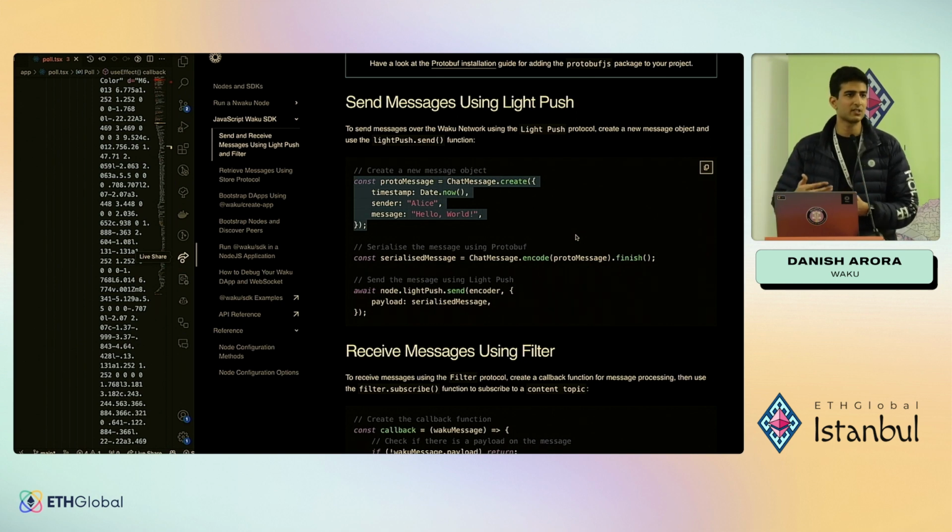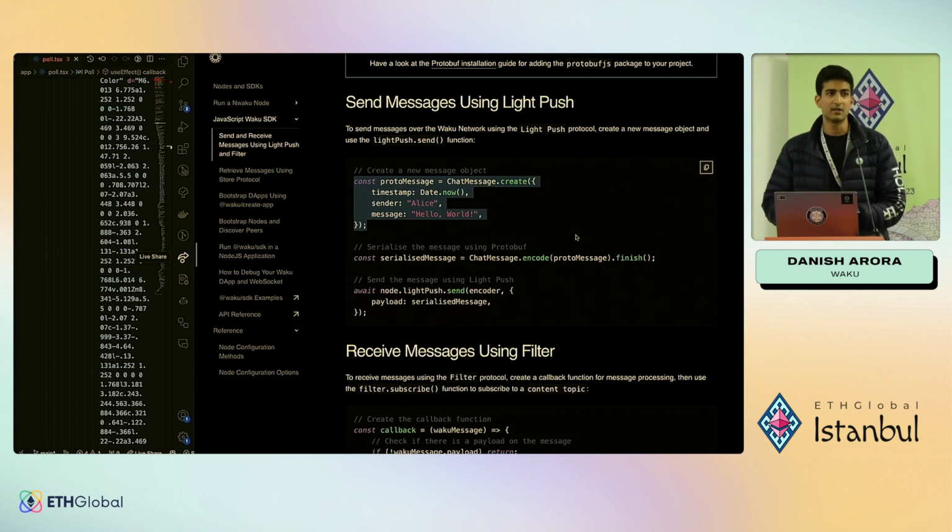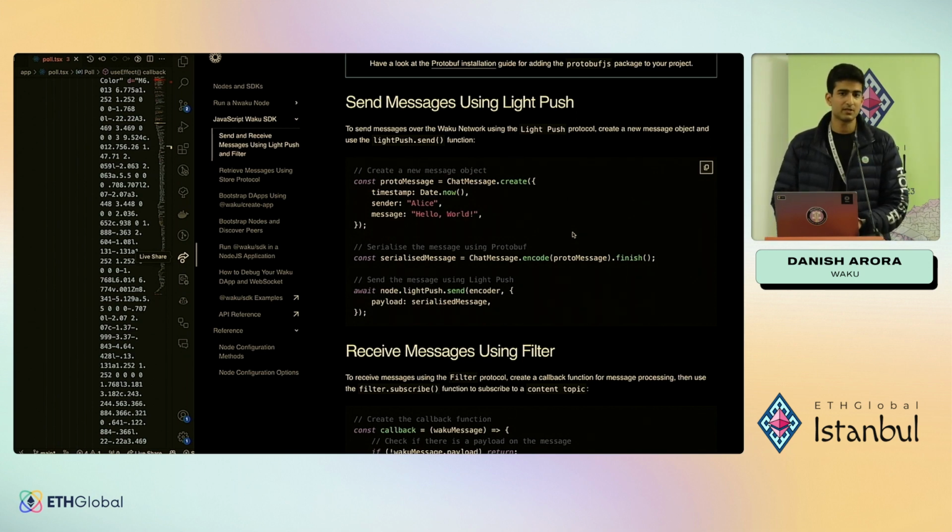So the Waku network is permissionless. As Guru mentioned in the talk previously, you can operate a node right now. You can participate in the network yourself. There is no incentivization, but it is still permissionless and censorship resistant. So without using any centralized service, we were able to make a peer-to-peer application that scales.